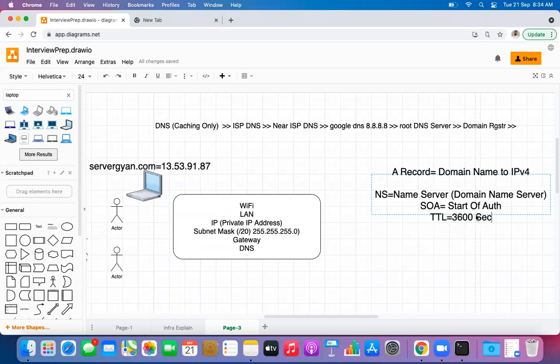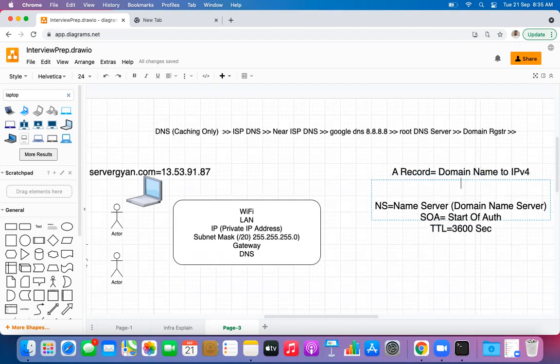1 minute equals 60 seconds and 60 minutes equals 3600 seconds. Am I right? Yes. Okay, that is just pure mathematical calculation. Now, let us say I am very sure that I do not change the IP address for this domain name very frequently. So why do I need to keep this as 3600 seconds? I know that my website is going to be static. So why do I want my end users to hit my actual DNS server every single time in order to get this IP address? Why should I not do that?